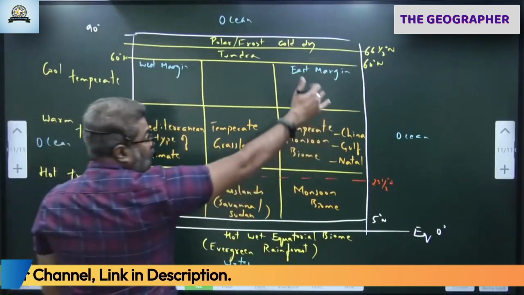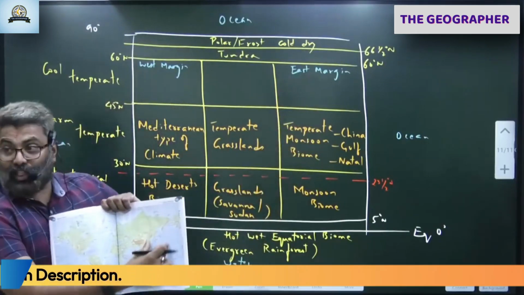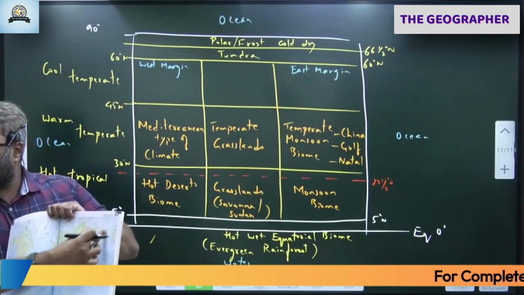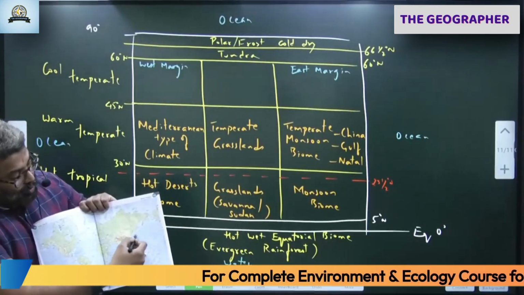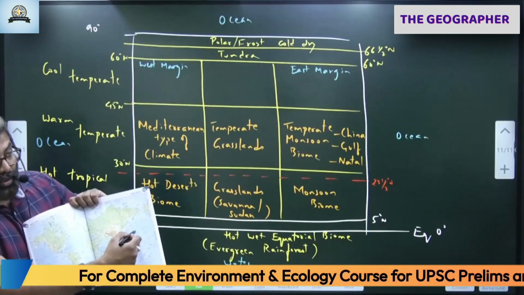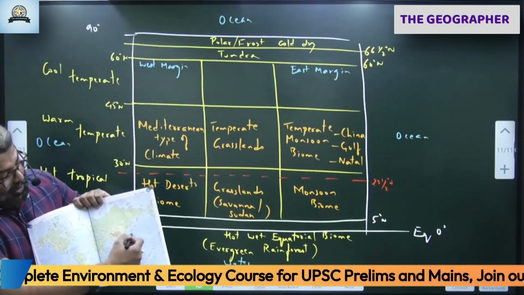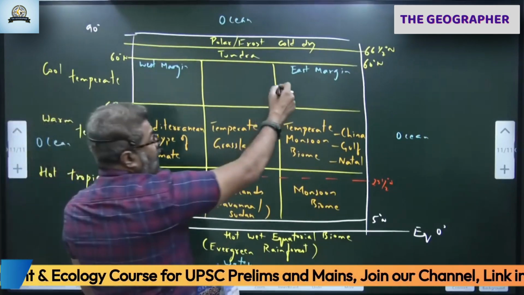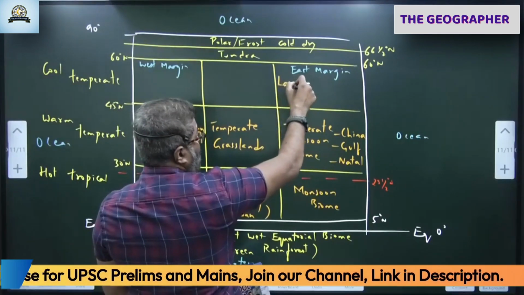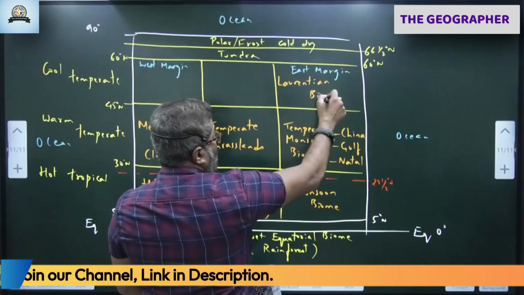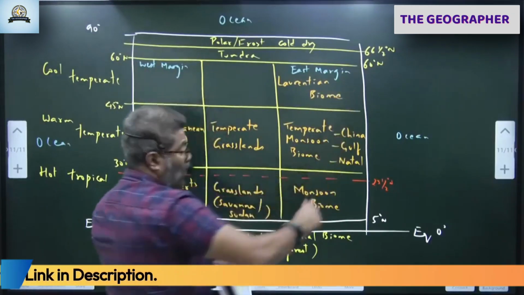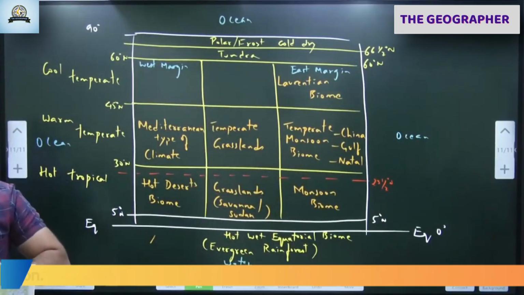Next, above this here, this forest, Russian forest, Siberia. You might all have heard of the word Siberia. East Siberian mountains. These are all East Siberian mountains. Korea, North Korea, Japan, Siberia, Russia. All these are here. Laurentian, we call this. Laurentian biome. This biome is also found in North America, here, this part.